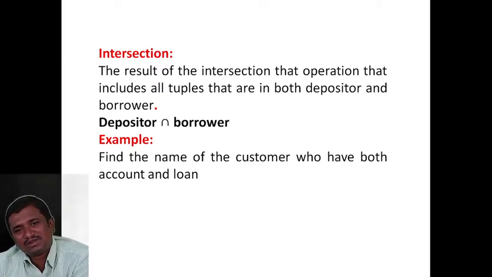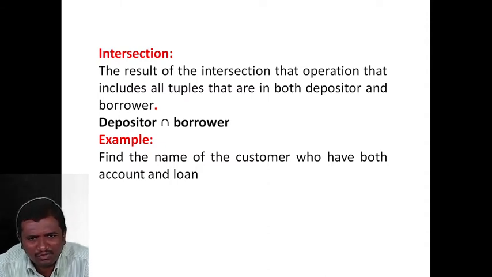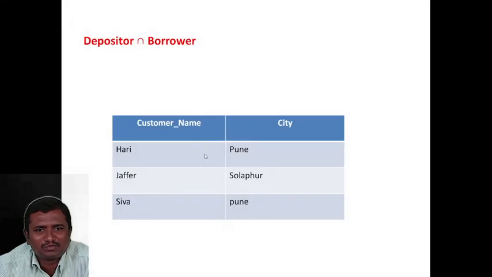Find the names of the customers who have both an account and also a loan. The customer may have a loan and also an account. The output tuples will be Hari, Pune, who has a loan and an account, and Jafar, Solapur, who is a depositor and also a borrower. Hari, Pune is also a depositor and also a borrower. Siva, Pune is also a depositor and a borrower.